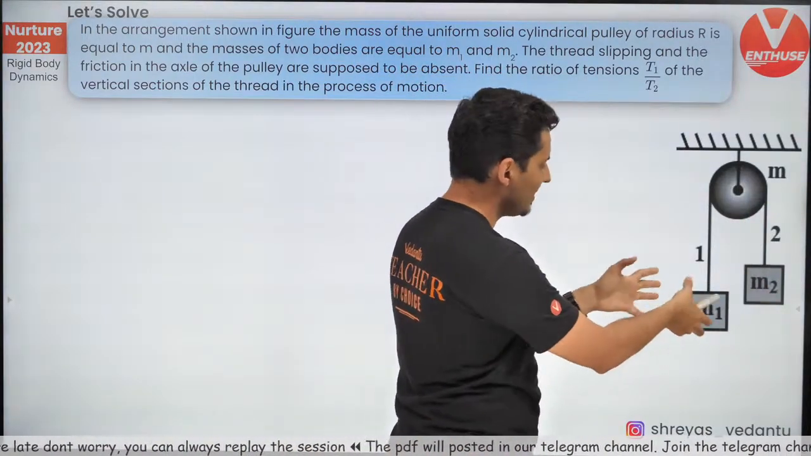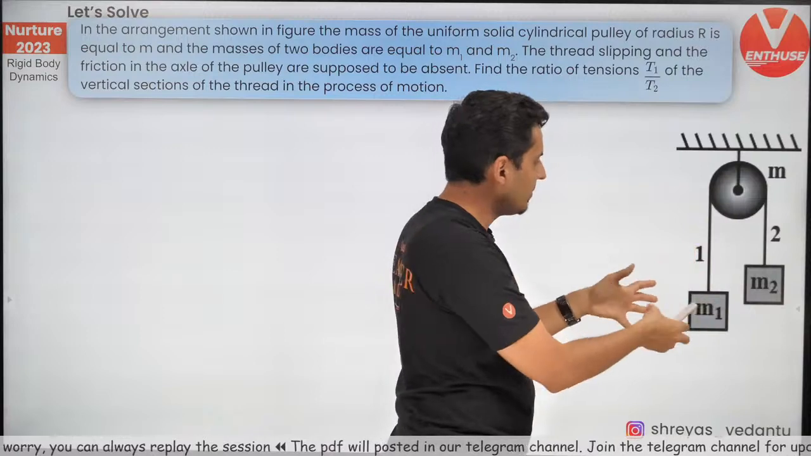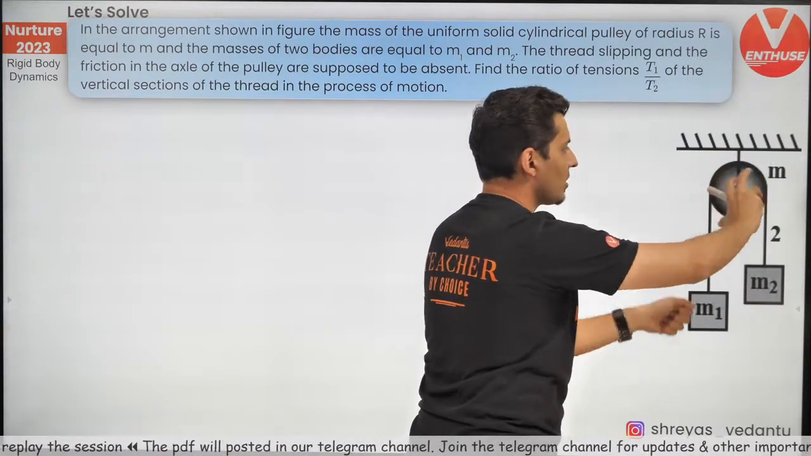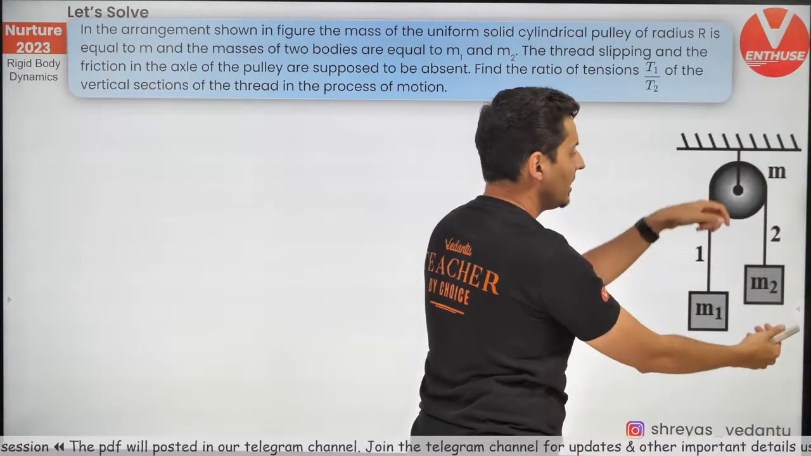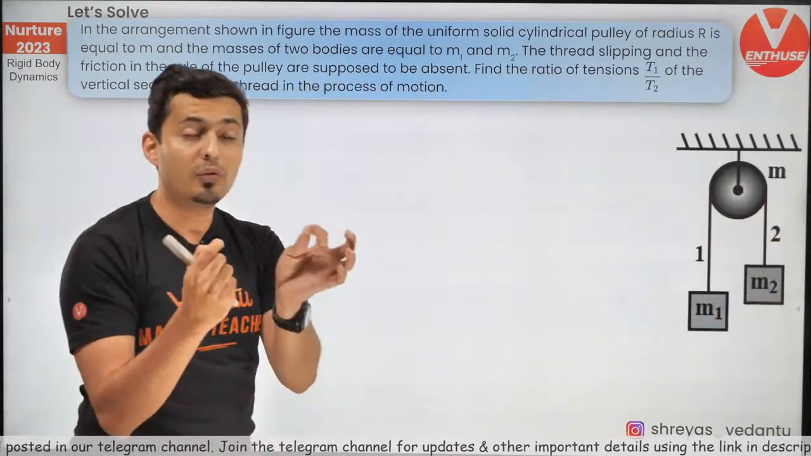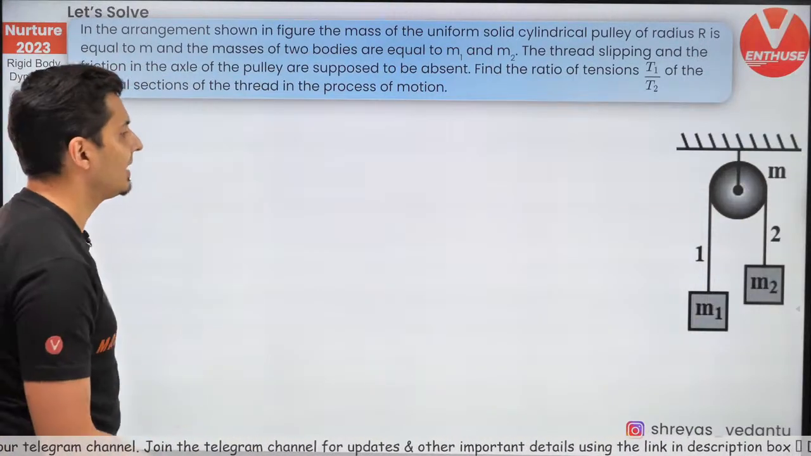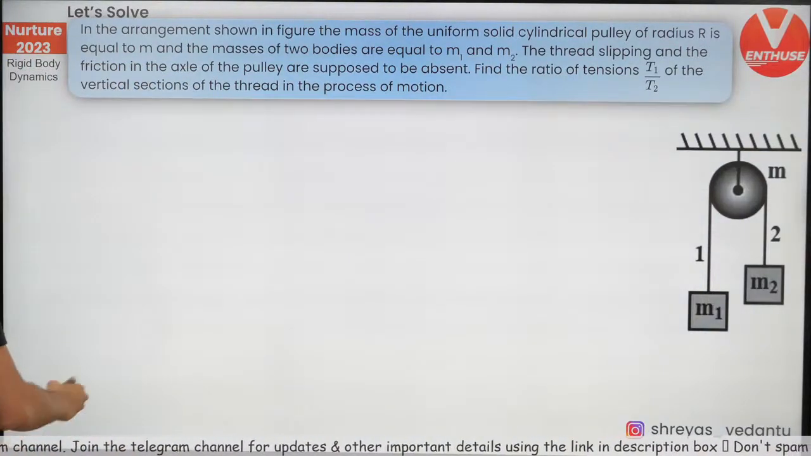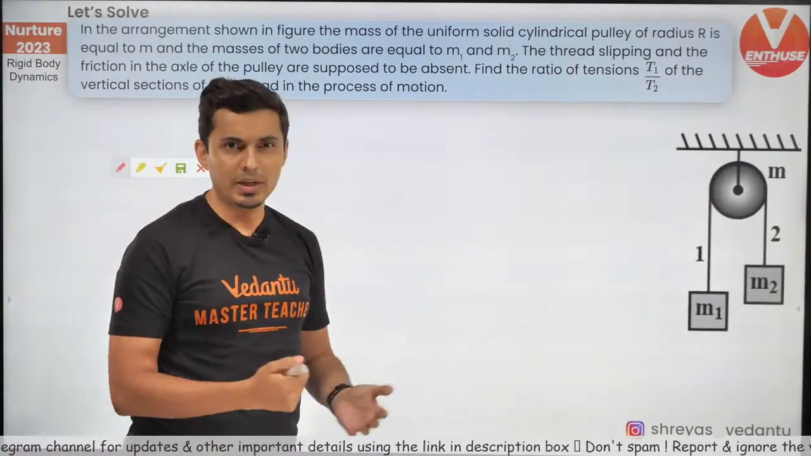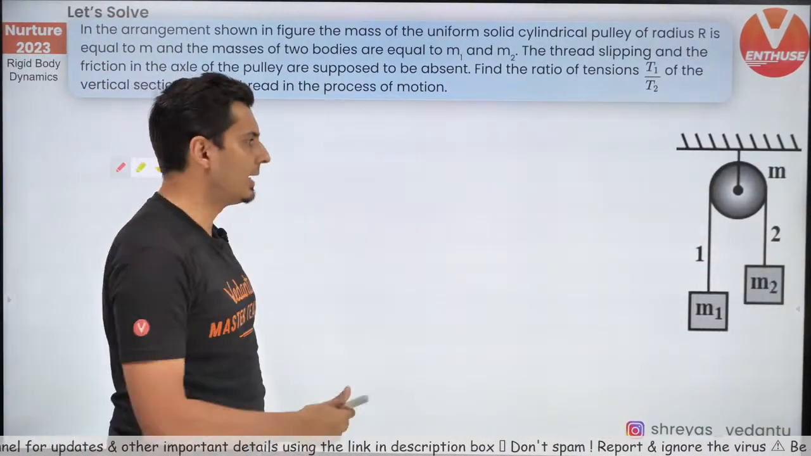So what is happening is, let's say M1 is massive, for example. So it goes down, it pulls the thread, this pulley starts rotating, M2 goes up, and because of this there is some tension T1 and T2, and we need to find out what is the ratio of T1 and T2. Okay, so what should we start with? Everything obviously starts with free body diagrams. So let's start with free body diagrams.